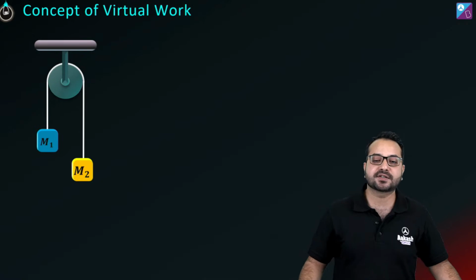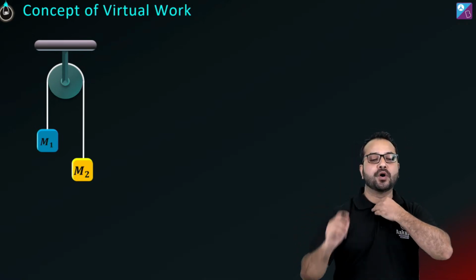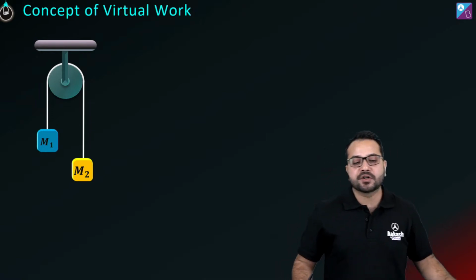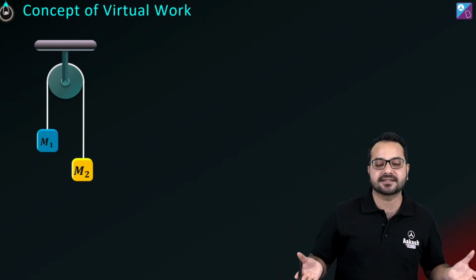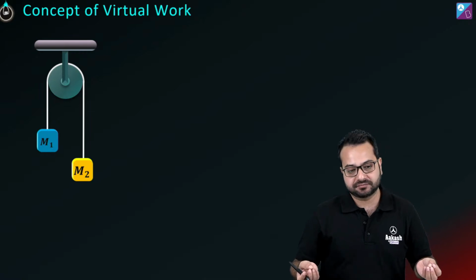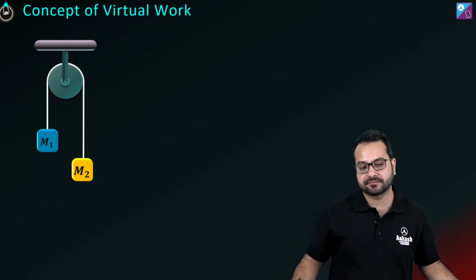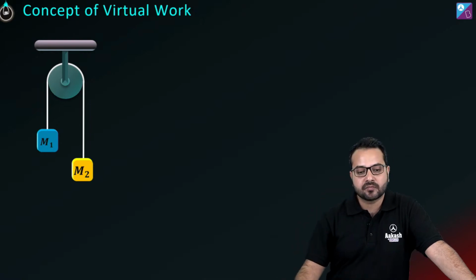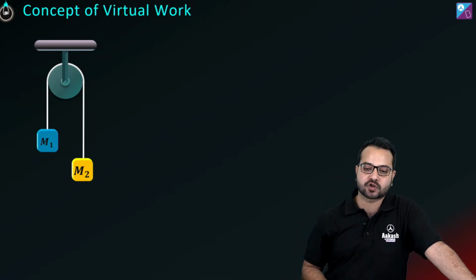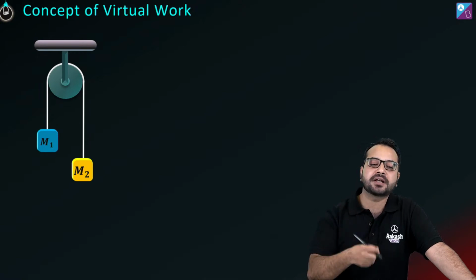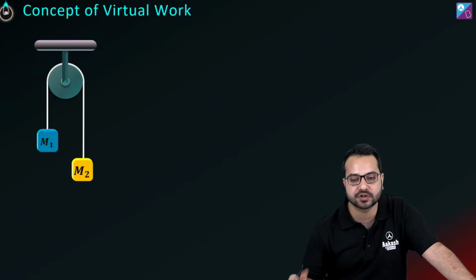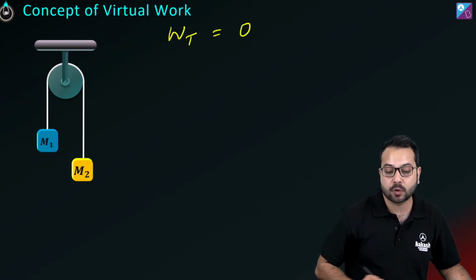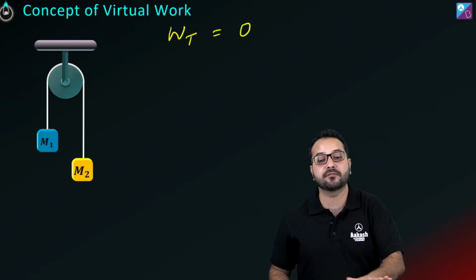This is called the concept of virtual work. The concept of virtual work says that in a system, in a string, what is there? In a string there is tension. So in a system where tension is the internal force of the system, the work done by the internal force of the system is going to be equal to 0. So we are going to say that the work done by tension will be equal to 0. This is called the concept of virtual work.